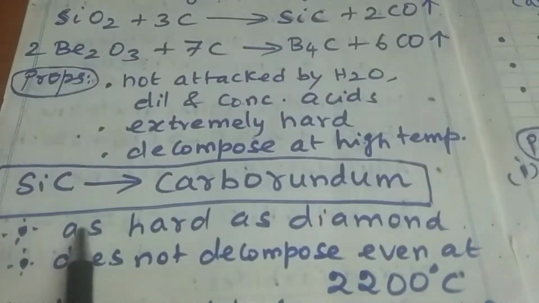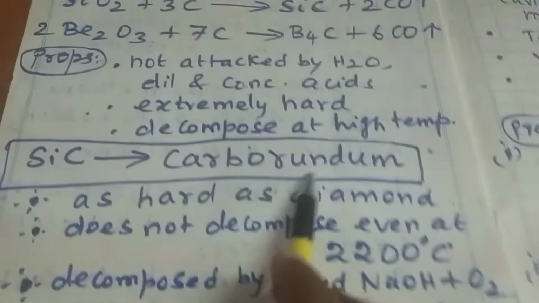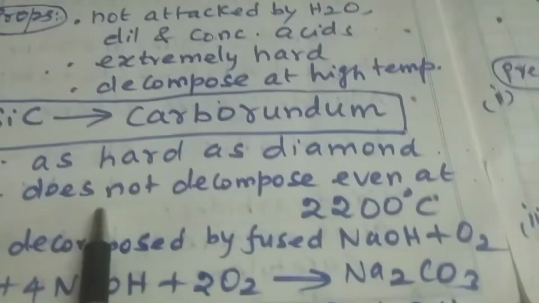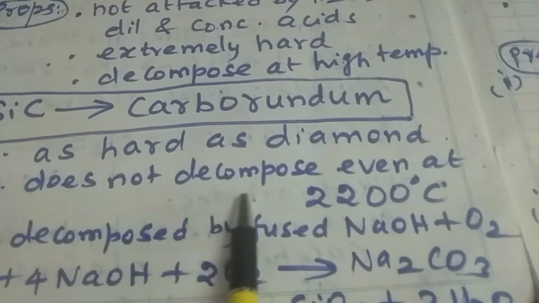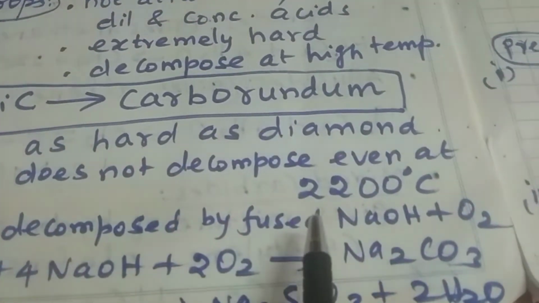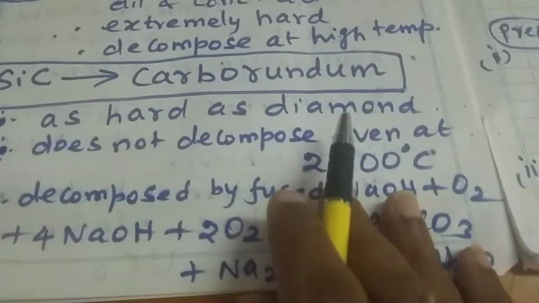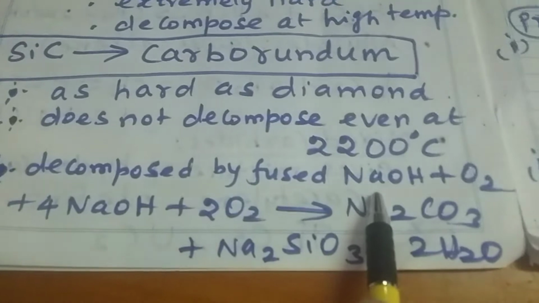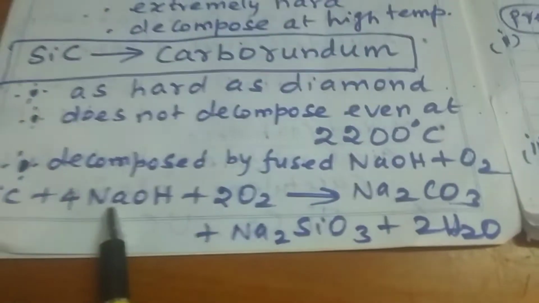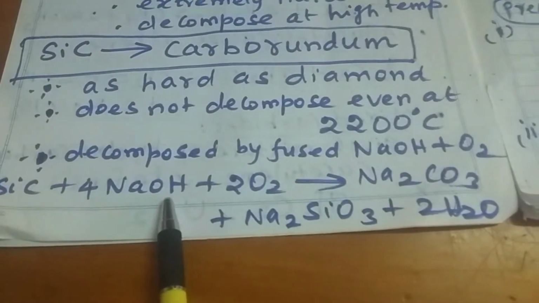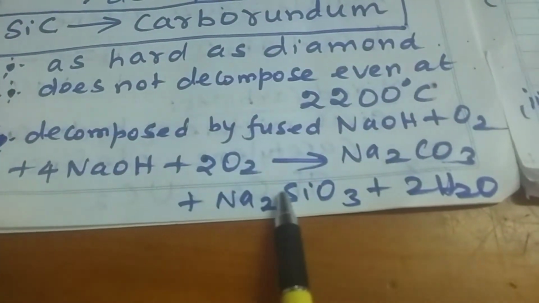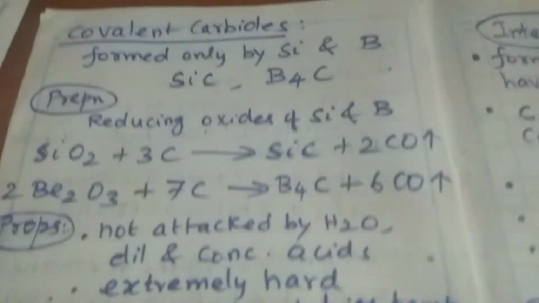Let us see silicon carbide, which is called carborundum. Its hardness is equal to diamond, and this silicon carbide does not decompose even at 2200 degrees Celsius. But this silicon carbide is decomposed only by fused sodium hydroxide and oxygen. Here, silicon carbide when reacted with sodium hydroxide in presence of oxygen is converted into sodium carbonate and sodium silicate. So these are the points for the covalent carbides.